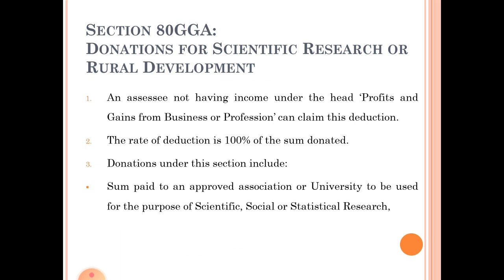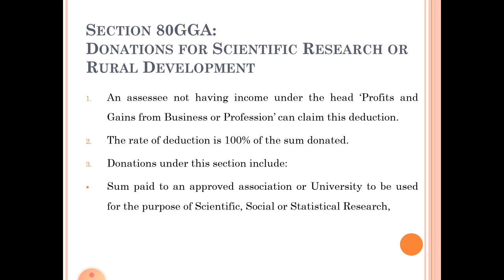This section is relating to donations for scientific research or rural development. An assessee having income under the head profits and gains from business or profession defined under section 28 can claim deduction under section 35.